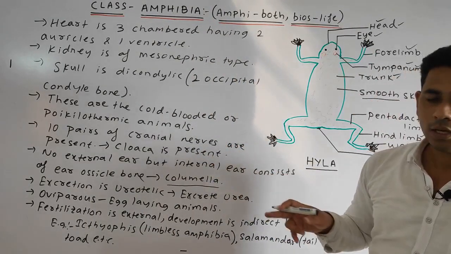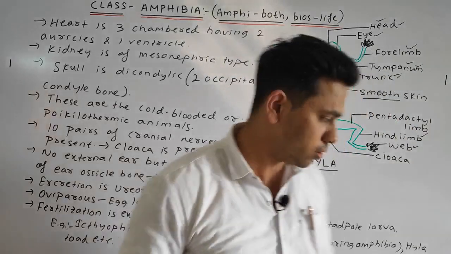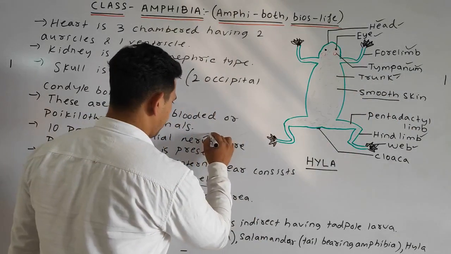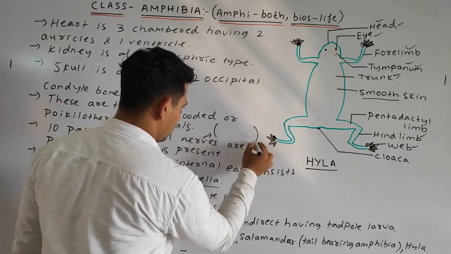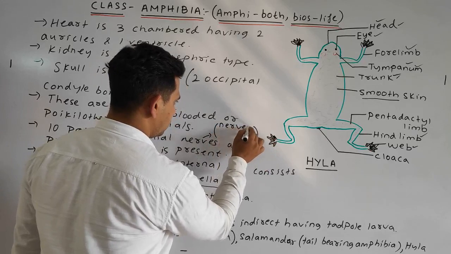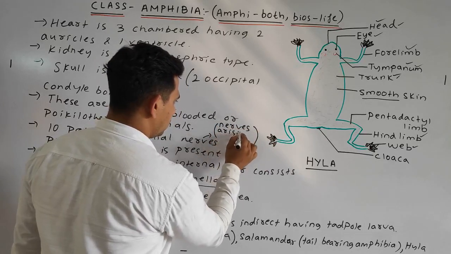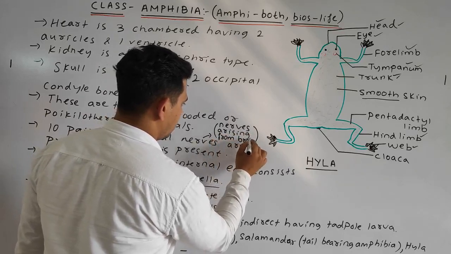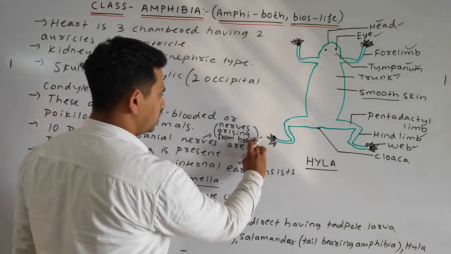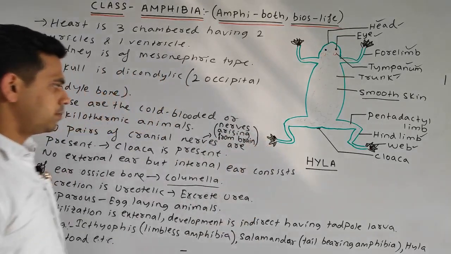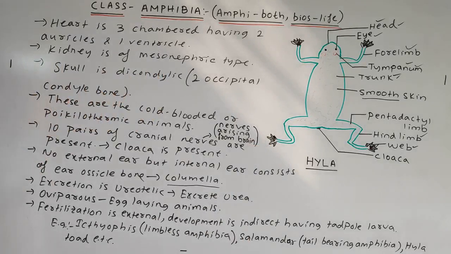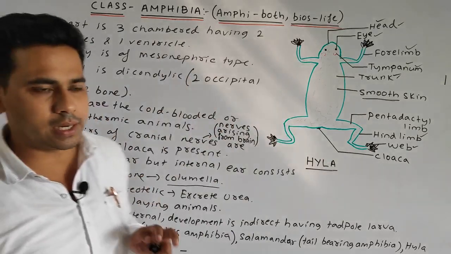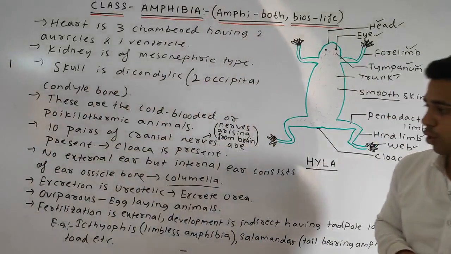Cranial nerves means what? The nerves which arise from the brain. You can write for your understanding: nerves arising from brain. Those are called your cranial nerves. 10 pairs of cranial nerves are present. Obviously the cloaca is present. Next, no external ear is present, but the internal ear consists of the ear ossicle bone, that is called your columella.